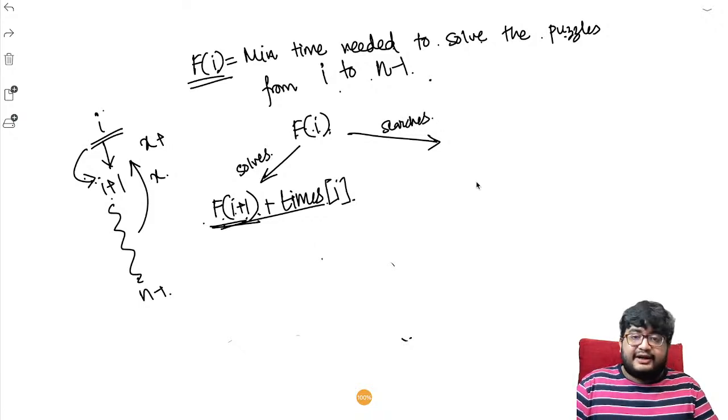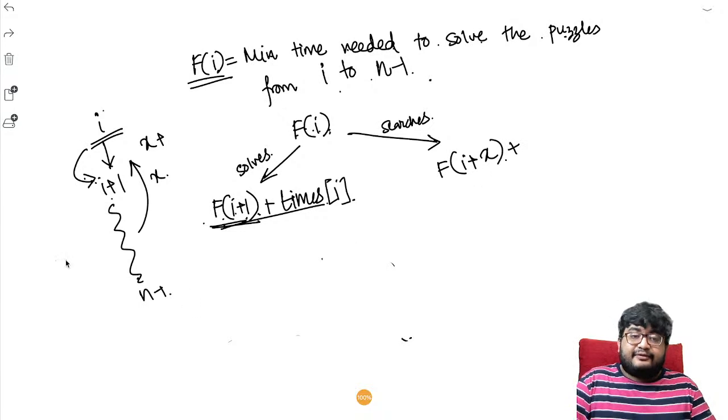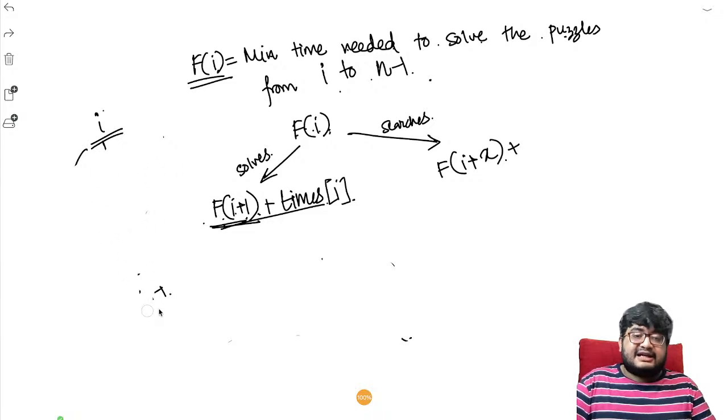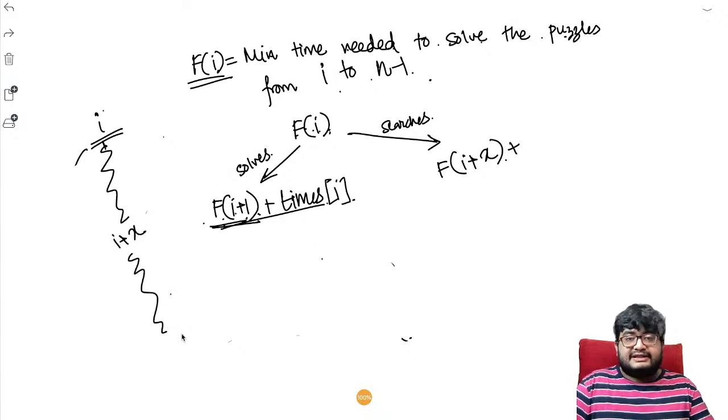When he searches for it, he can go to any I plus x. From I, let's say he has searched for it, so he knows the next k answers. Let's say he decides to go up to some I plus x, and from there decides how to go to n minus 1.